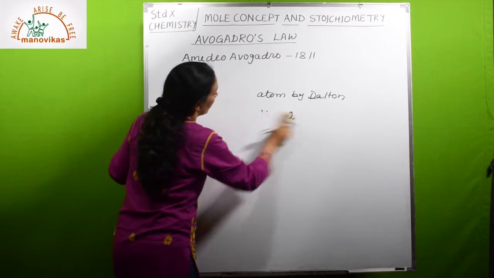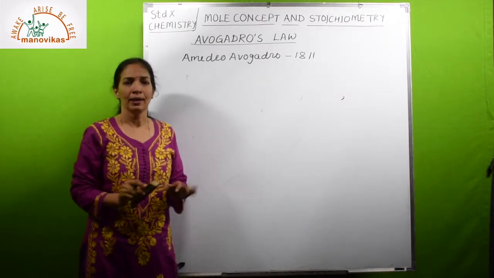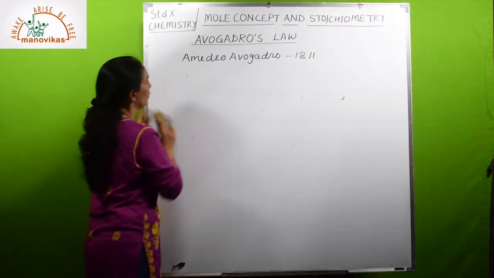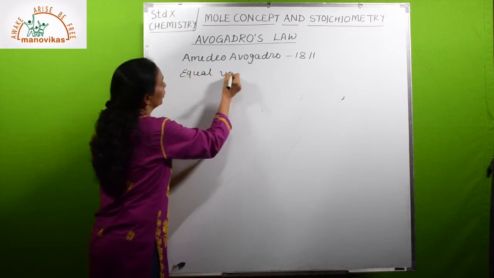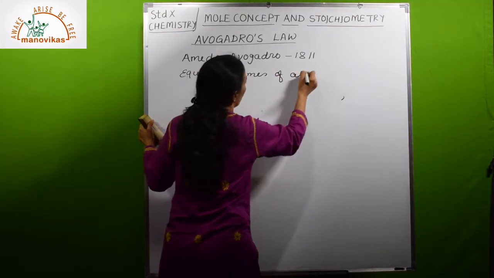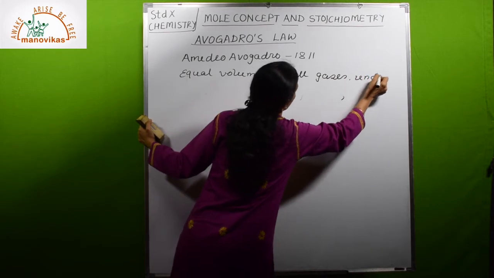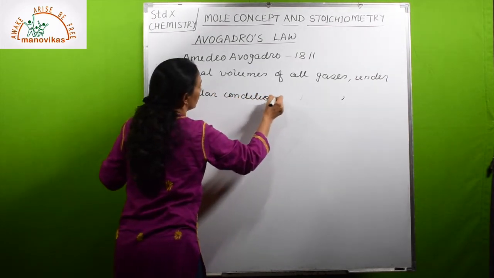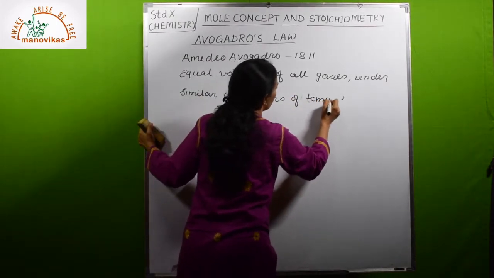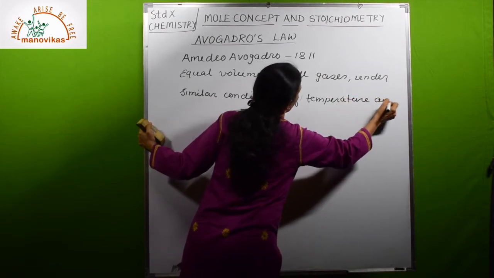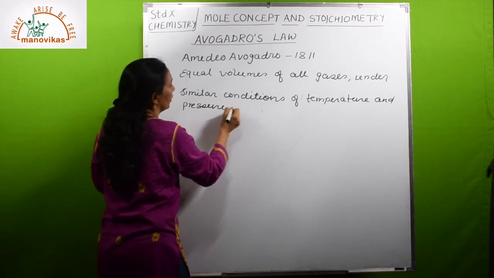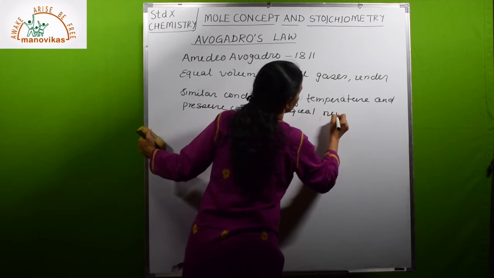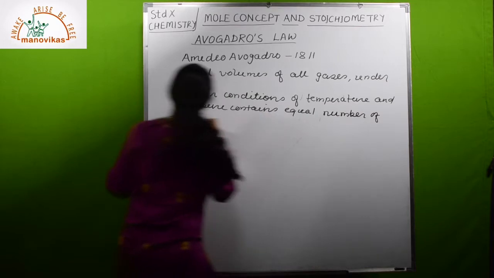So let us see what is Avogadro's law. According to Avogadro, equal volumes of all the gases under similar conditions of temperature and pressure contain equal number of molecules.